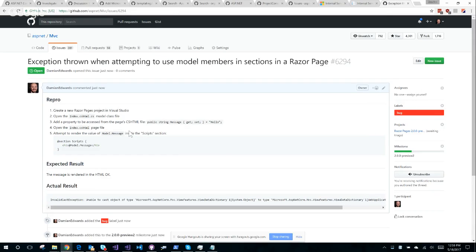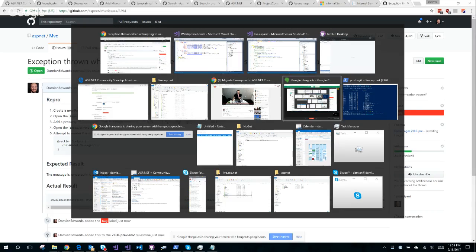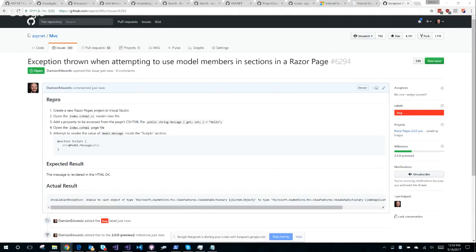Well, thanks all for watching. I did get the application updated to 2.0, but we hit a wall trying to get it moved to Razor Pages. This is why we do app building, right? This is why we do this stuff, so that we can find these issues. Now, obviously, it would have been nice if I had found this before we shipped Preview 1, but the end of Preview 1 was quite rushed to get it done for Build. But that's why it's Preview 1. So we will get this fixed.